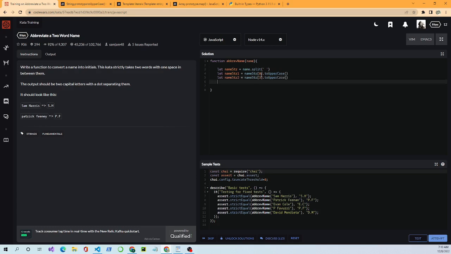Now I've split the string into an array. Since the string had two words in it, this splits it into an array of two, so you get the first and the last name.